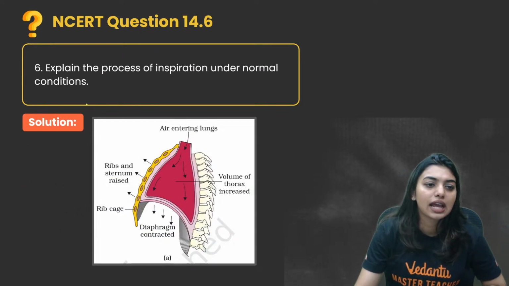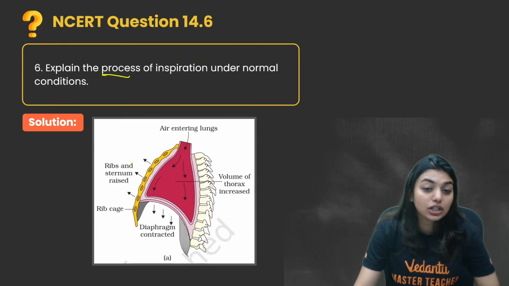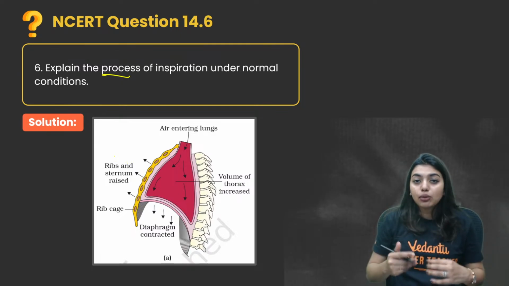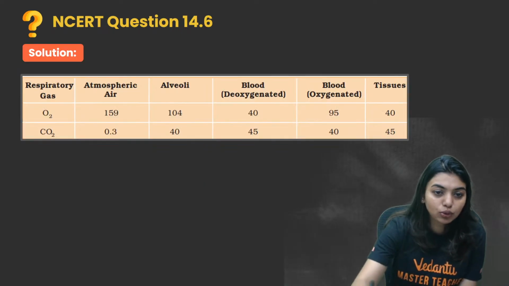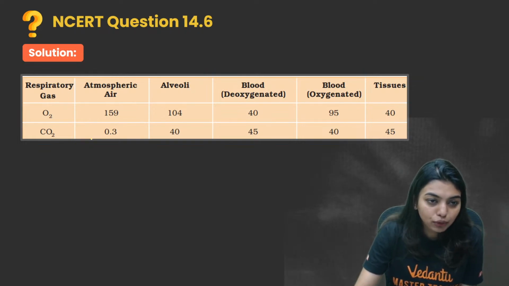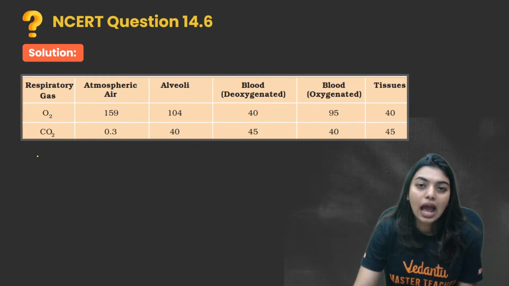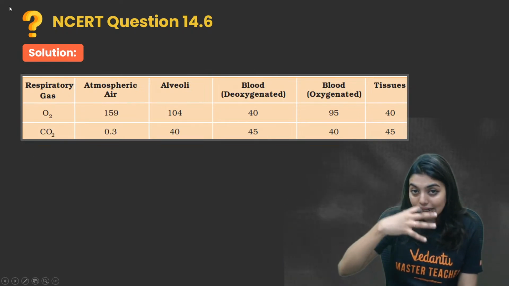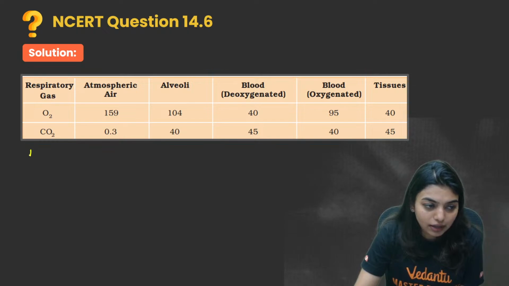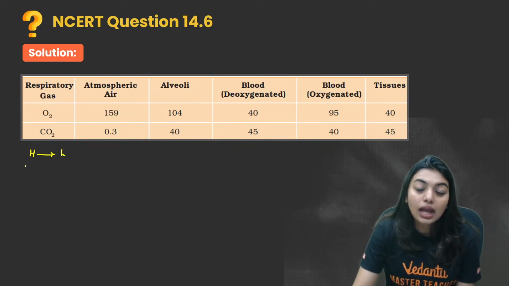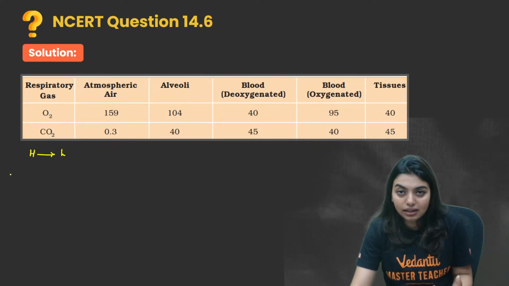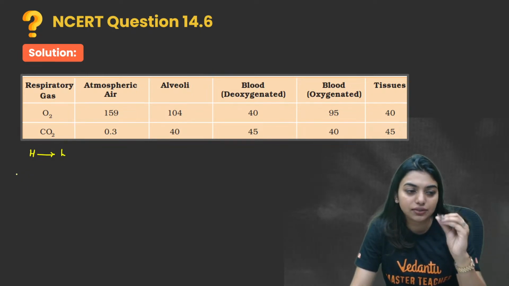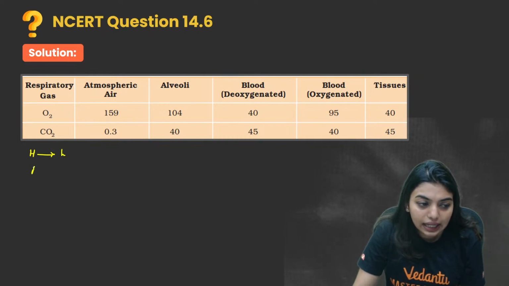Okay, next question. Explain the process of inspiration under normal conditions. That is, if I want to take in air, what is the condition that I have to go through? Now students, all of you can look here. Before you look into this box, let me give you an explanation. I want to take in air. According to the condition, air will always move from a region of higher concentration to a region of lower concentration. This all my students know. Now, how do I maintain the higher concentration and lower concentration? Let's see which is the location. See, I need air to come from my atmosphere to the lungs.